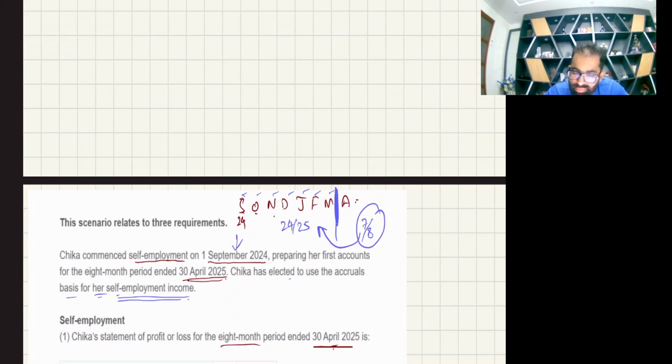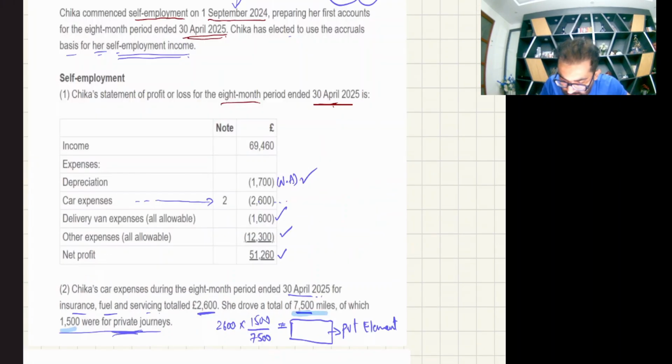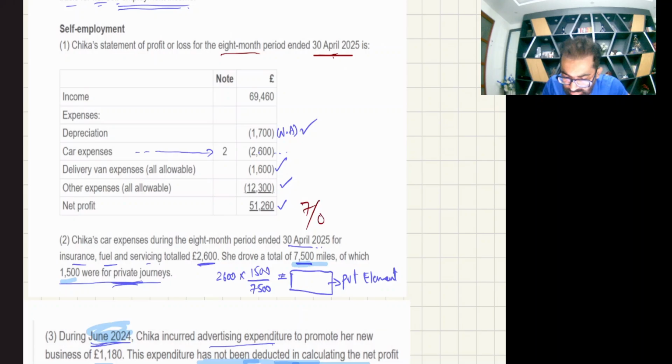September, October, November, December, January, February and March: only 7 months lie in the 24-25 fiscal year. So when calculating assessable profit for 24-25, only 7 months out of 8 will be taxed. That's why on the final answer we'll apply 7 upon 8.